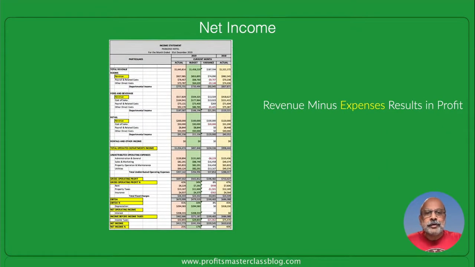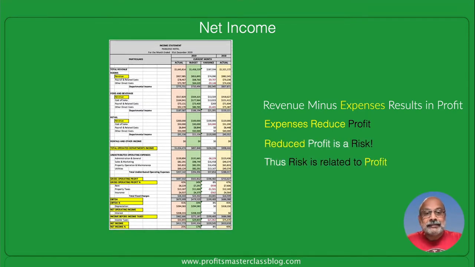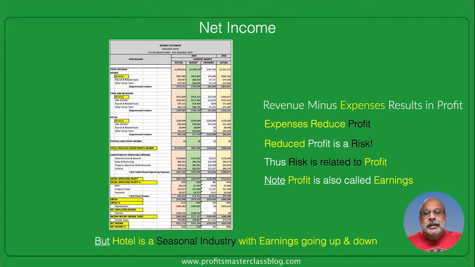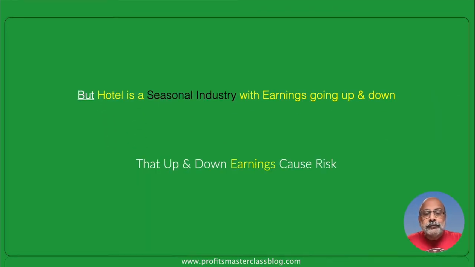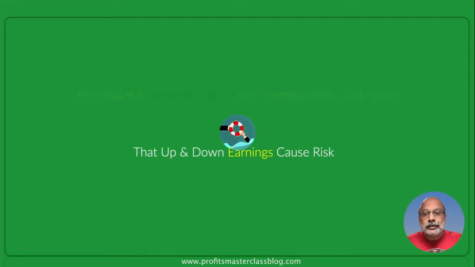Let's summarize this profitability and net income element. Profit is arrived at after deducting expenses from revenue. So expenses reduce profit. Reduced profit is thereby a risk. That risk is related to this profitability. And we noted that profitability is also called earnings. It's also called net income in this case. But the hotel is a seasonal industry with earnings going up and down. Those up and down fluctuations are the ones that cause the risk.